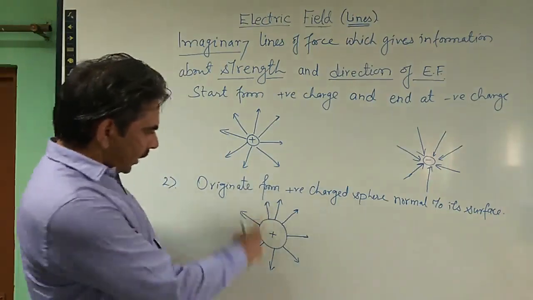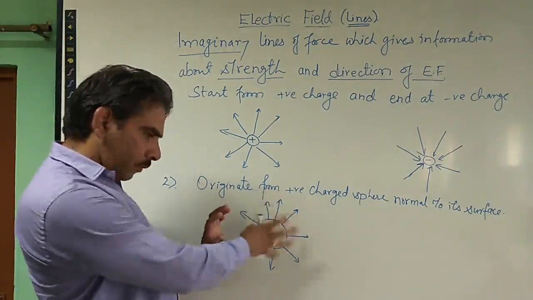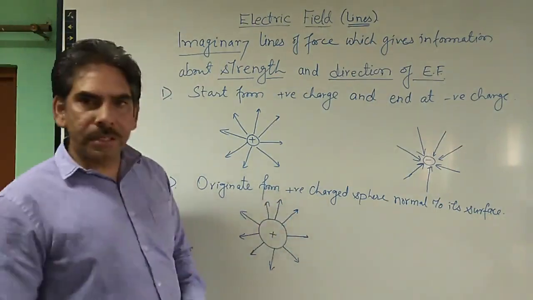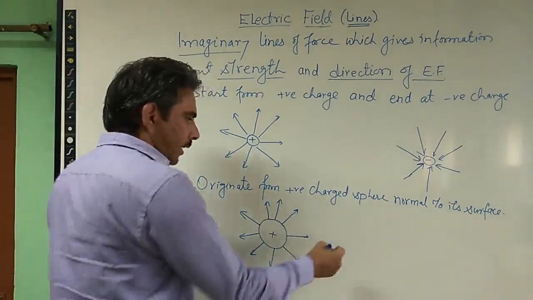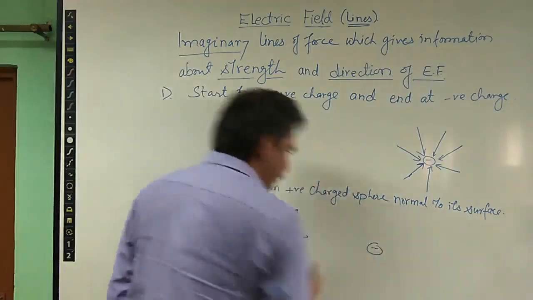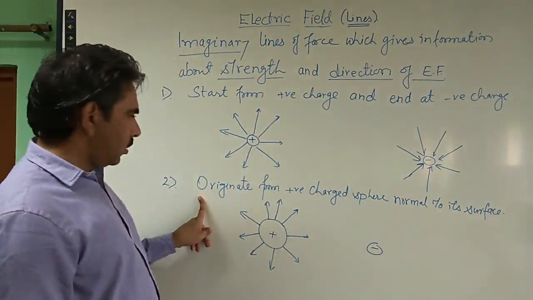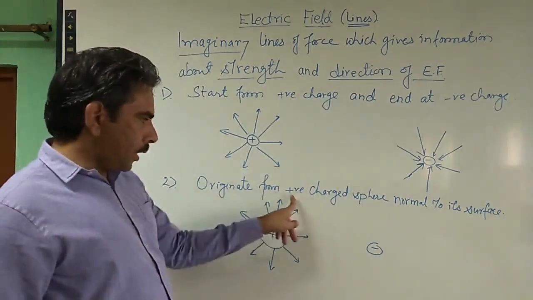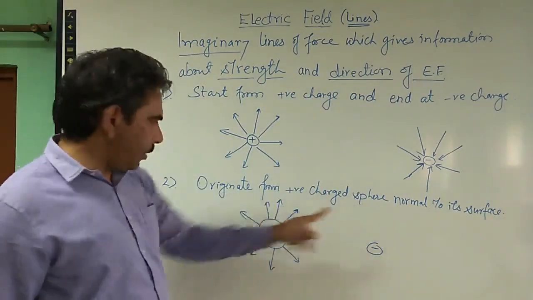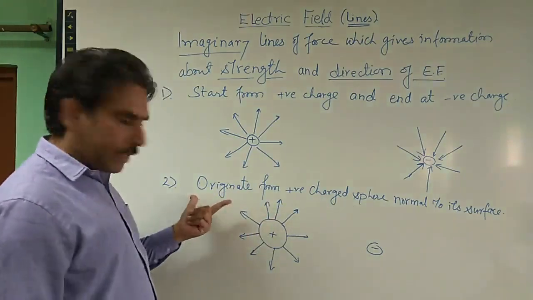The field lines will always stand normal to the surface of this charged object. Similarly, if we have a negative sphere, then field lines will terminate at negative charge. You can write it on your own. This is the same property about negative charge.